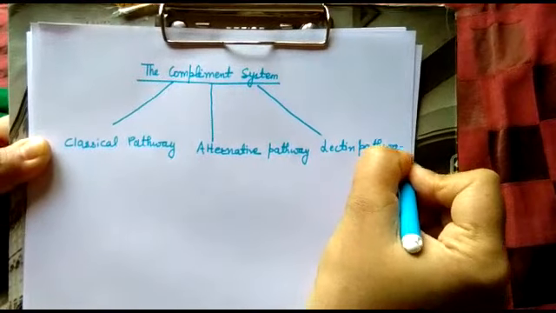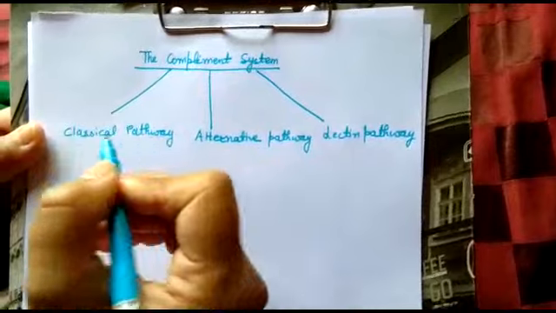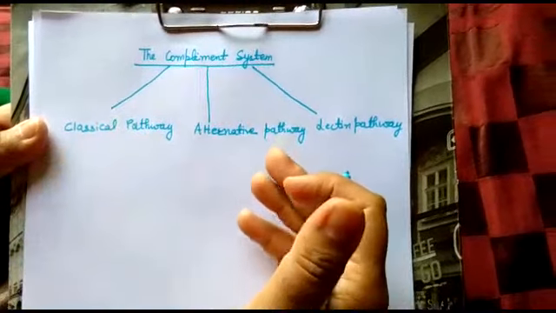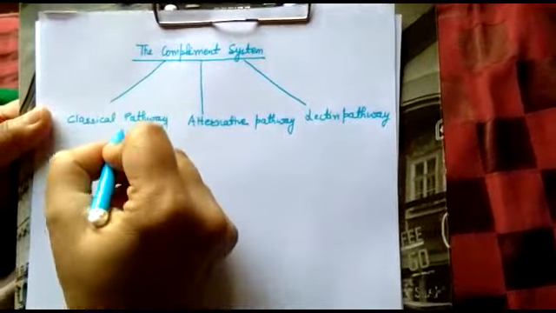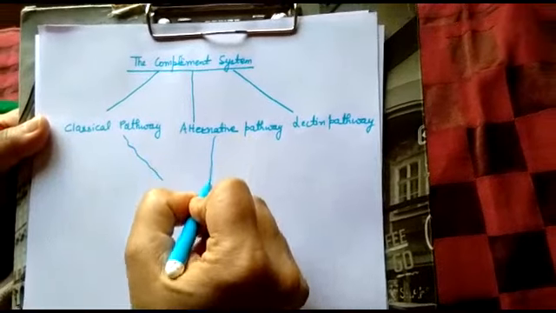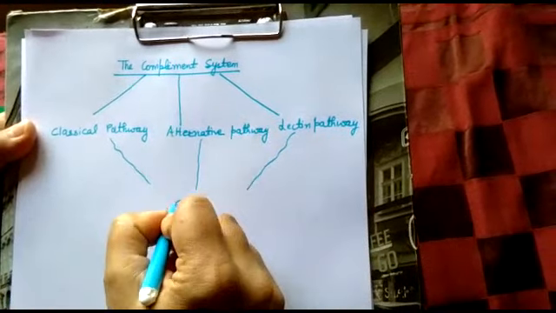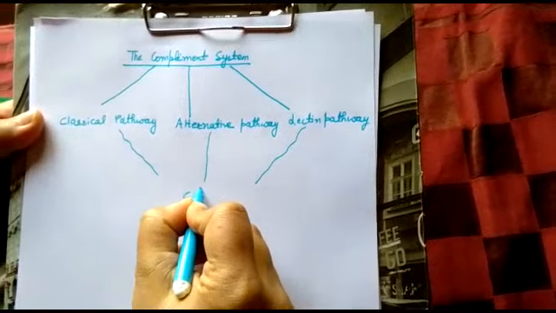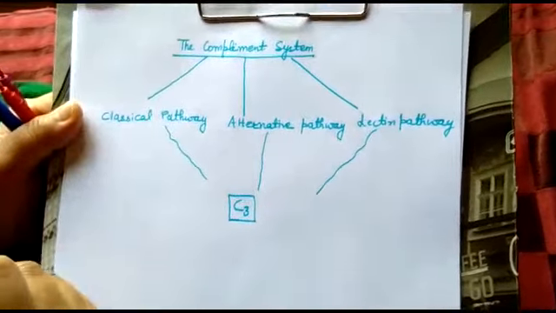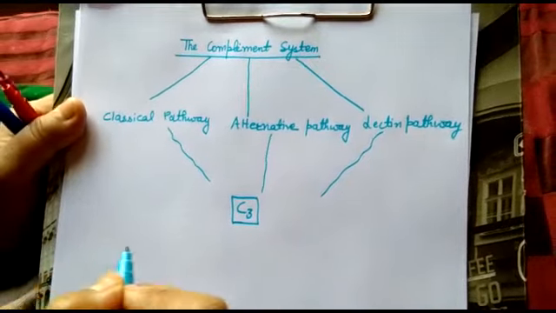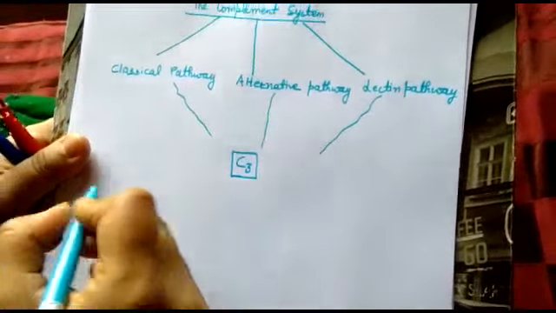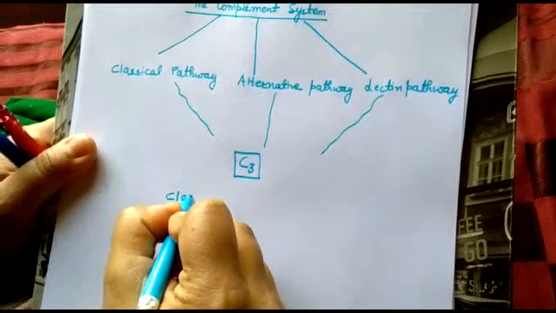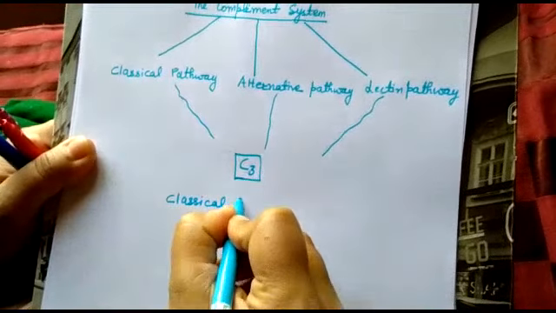Classical pathway is discovered first, and alternative pathway was discovered later on, and all three help in activating C3, which is the most important protein of this complement system. In this lecture we will only discuss classical pathway.